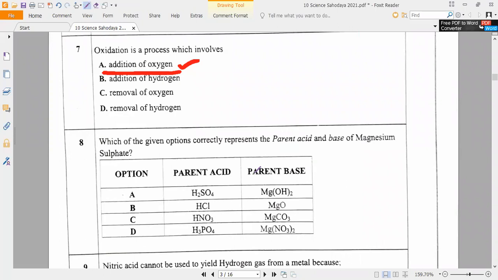Which of the given options correctly represents the parent acid? This is the most important. Varshini, Nitina, anybody can see. While I'm teaching, I have taught you. Actually, you people will never study these in the school classes. Which is parent acid, which is parent base? Nobody teaches that. Because in the textbook it is not at all given.